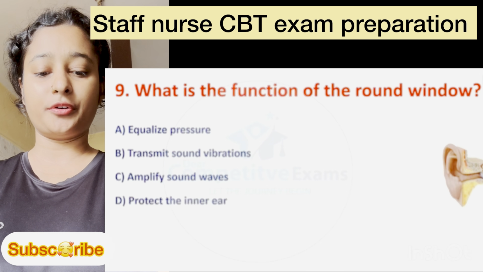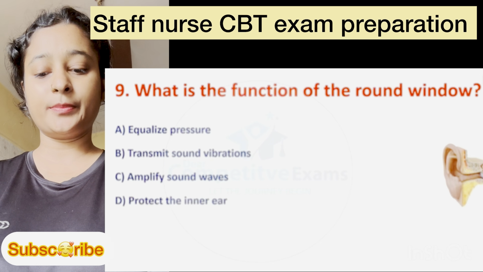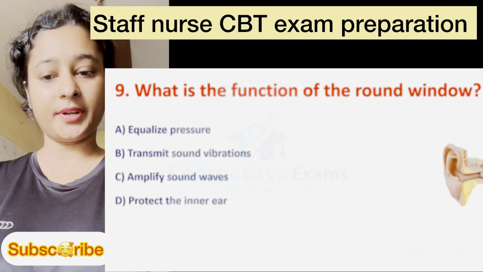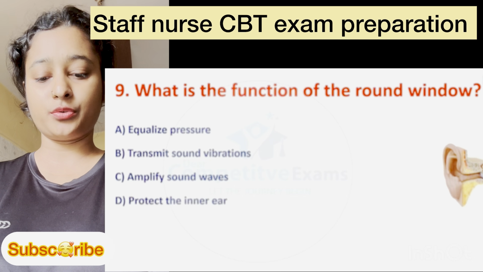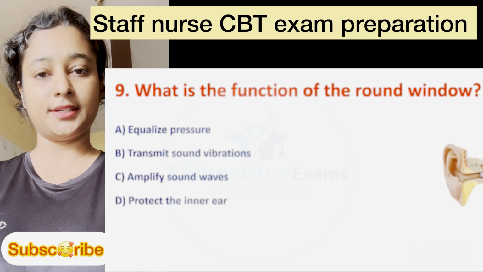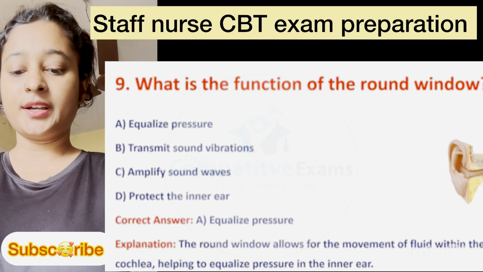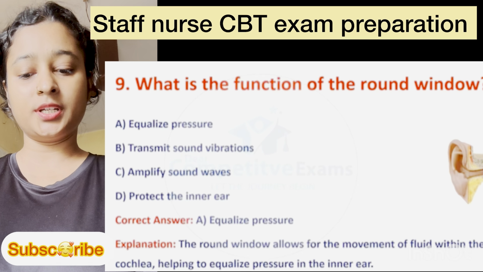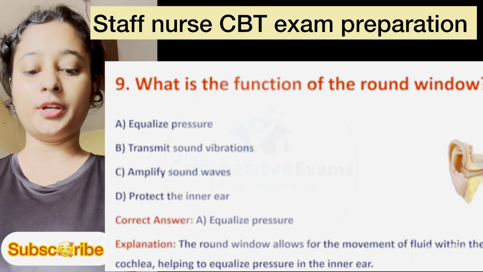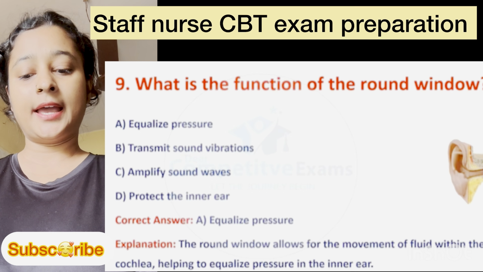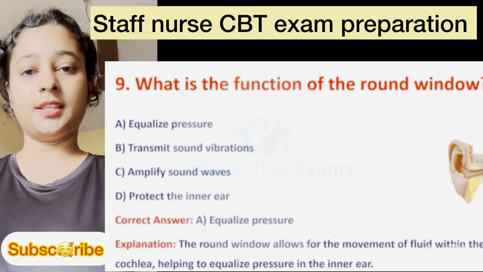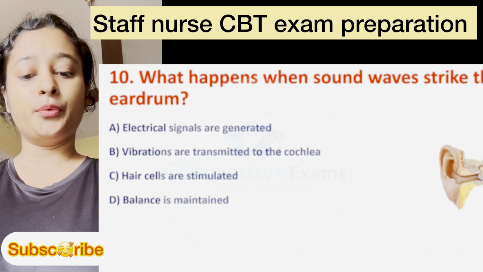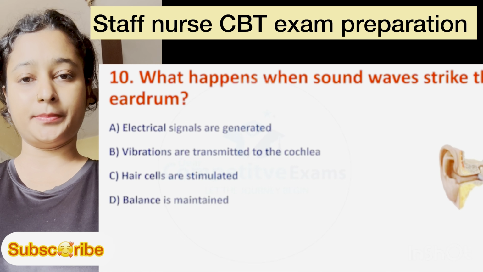Question number 9. What is the function of the round window? Option number A is equalize pressure, B is transmit sound vibration, C is amplify sound waves, and D is protect the inner ear. Here the correct answer is option A, equalize pressure. Explanation: the round window allows for the movement of fluid within the cochlea, helping to equalize pressure in the inner ear.